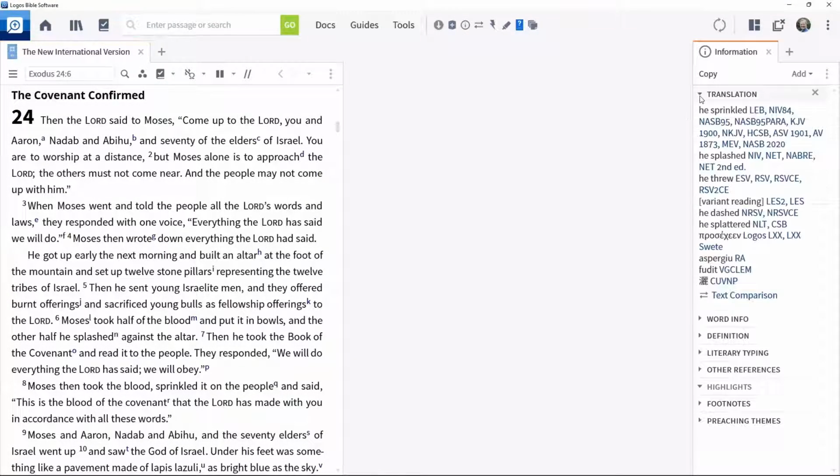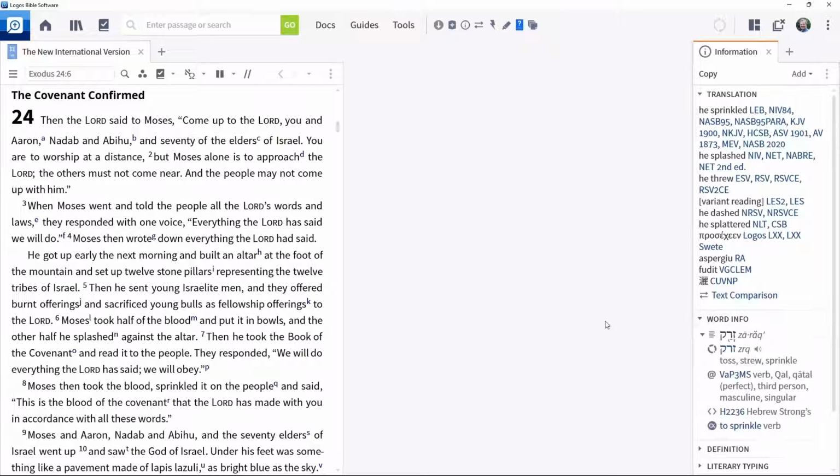Open the translation section of the tool to see how different translations handle this word, and as you can see, there is a wide variety. Open the Word Info section to see details of which Hebrew word is used.